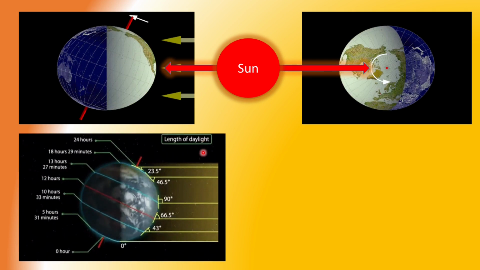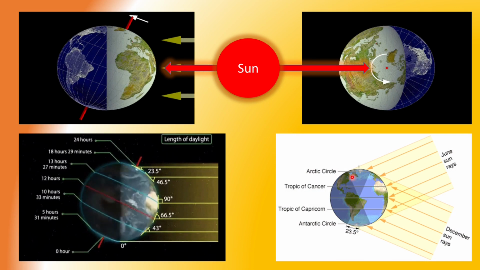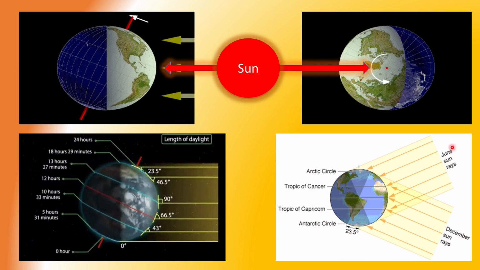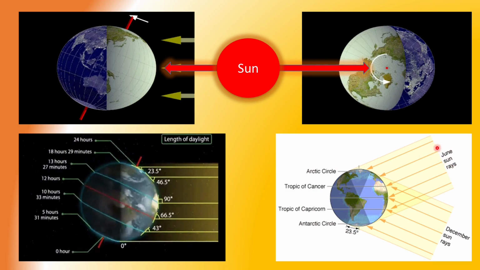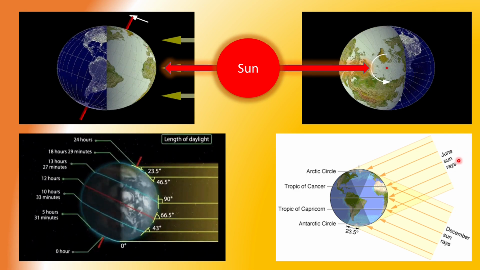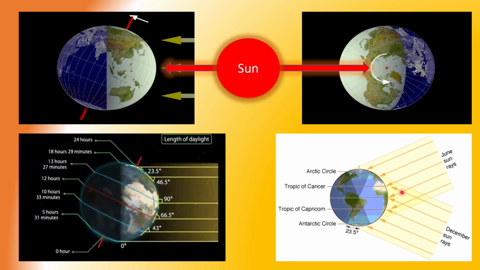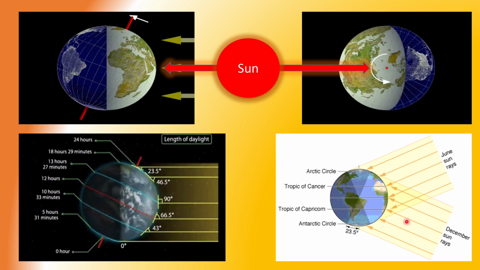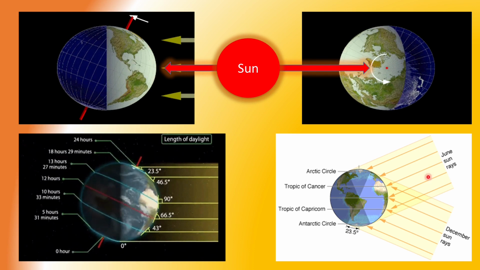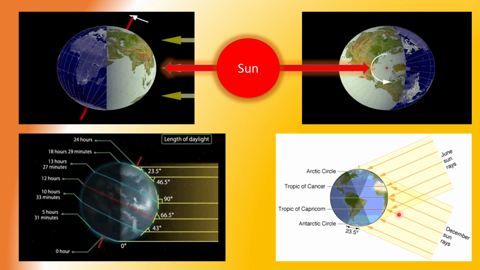Length of the day. We know that there are direct sun rays in June in the northern hemisphere, and direct sun rays in December in the southern hemisphere. Over here, the sun's apparent movement changes as per the seasons.